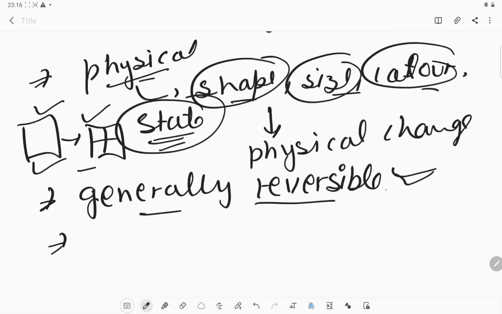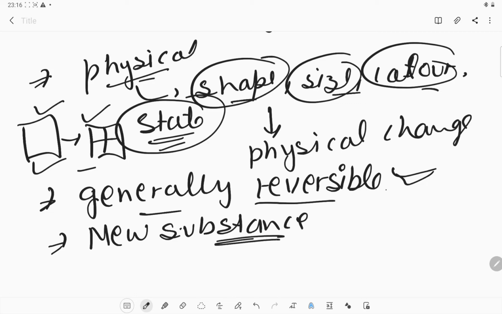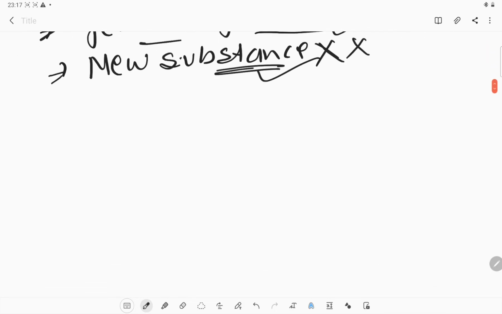Another thing is that no new substance is formed in a physical change. Whenever we talk about a physical change, it is generally reversible, and it does not produce any new substance. So these are examples of physical changes.